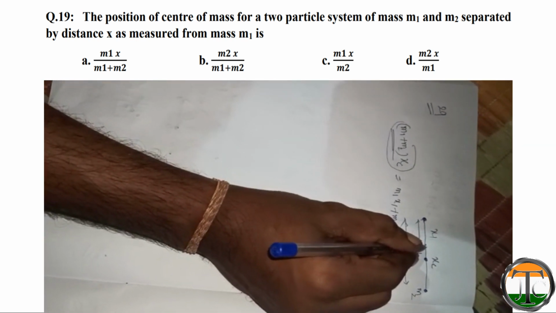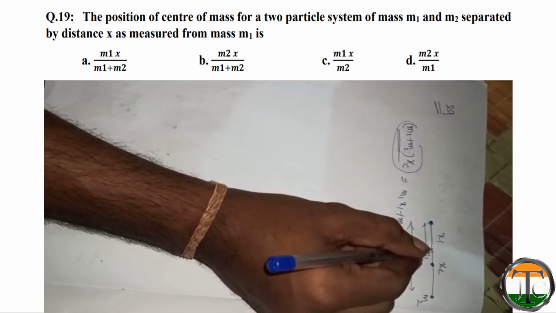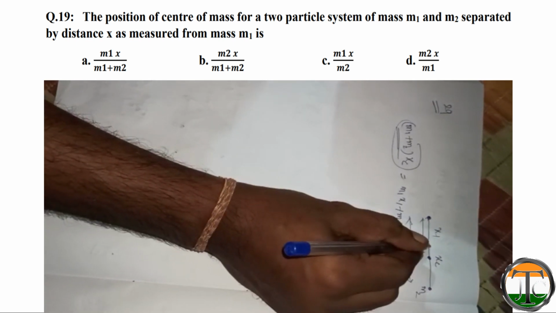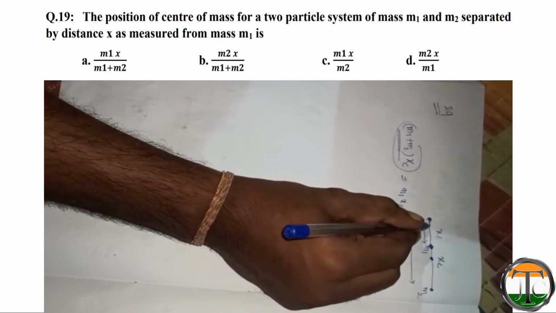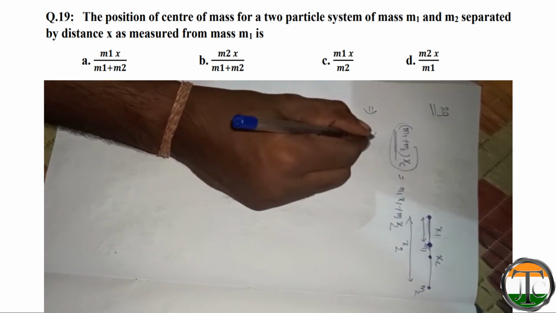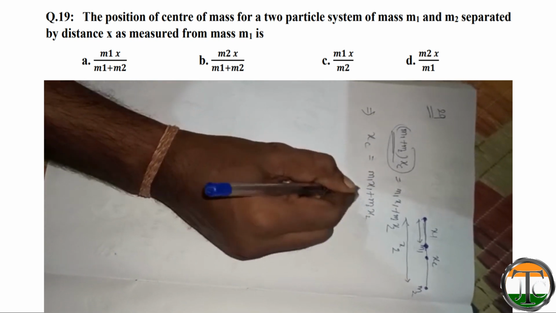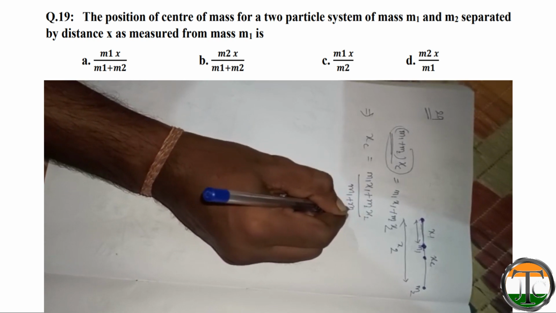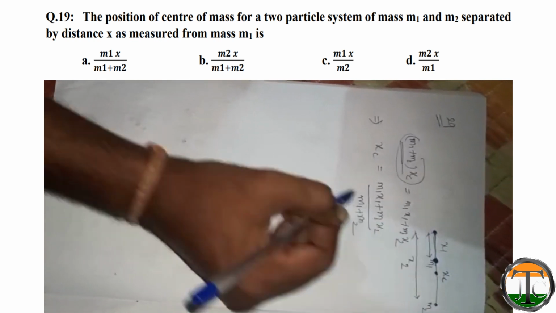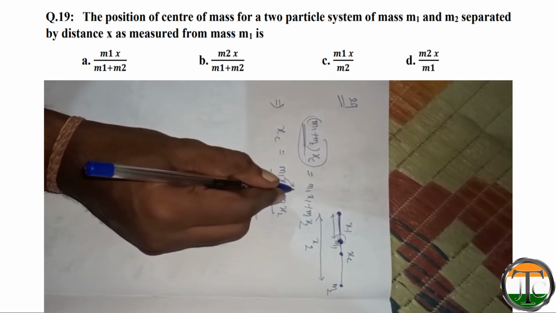Given that we are calculating the center of mass with respect to m1, then this x1 part will be 0. That means what we were getting, xc is equal to (m1 x1 plus m2 x2) by (m1 plus m2). This is the general formula, but here we have to find with respect to m1. Then this x1 part will be 0.